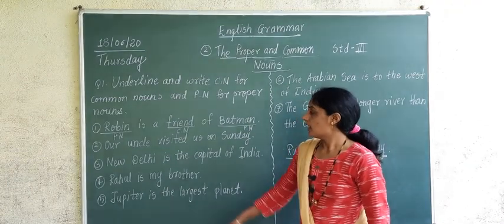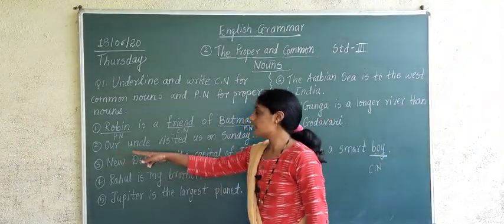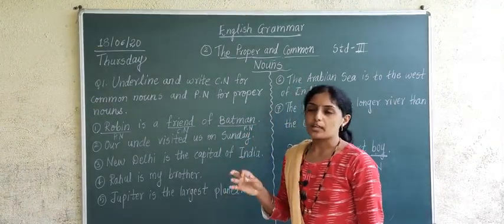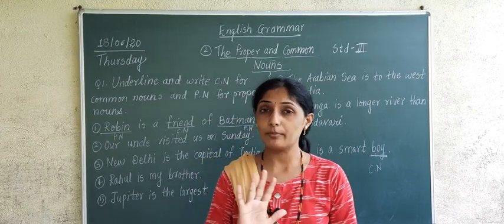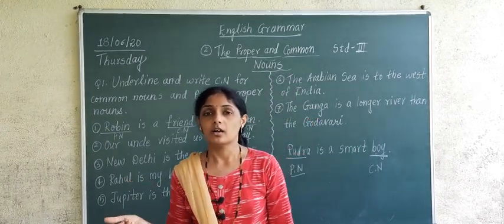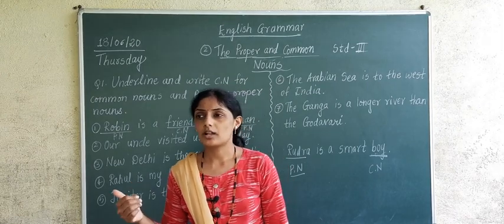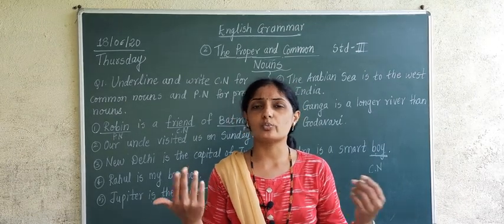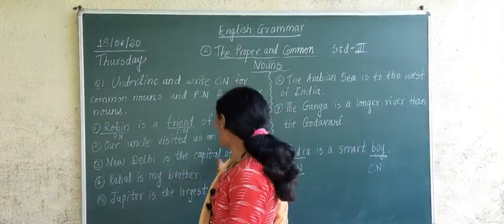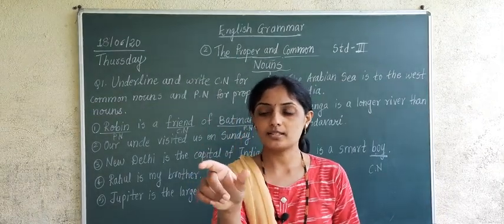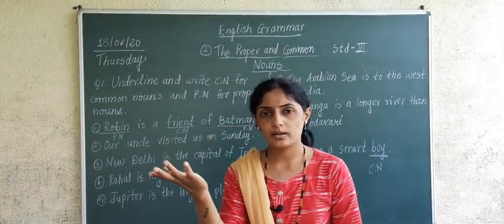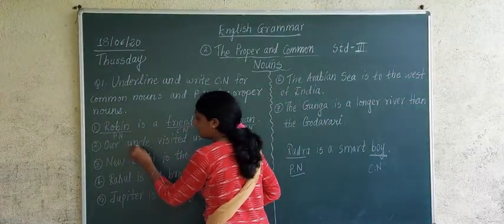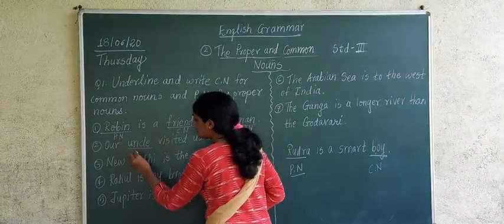Okay. Now next, our second example which is given here is: our uncle visited us on Sunday. Now name of uncle is given or what? No, name of uncle is not given. If it is given like this, Raju is the name of my uncle who visited us on Sunday, then Raju will come as a proper noun and uncle will come as a common noun. But here name is not given. So uncle is what? Common noun.